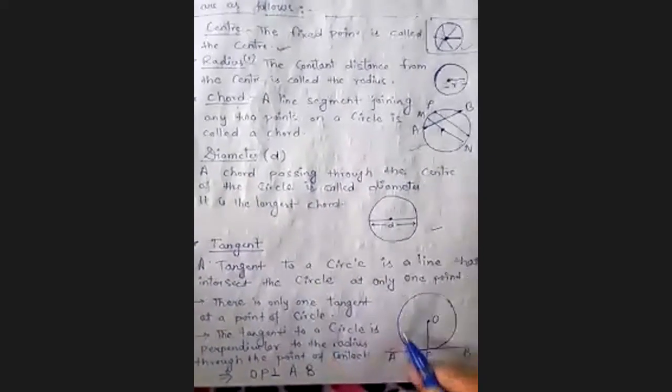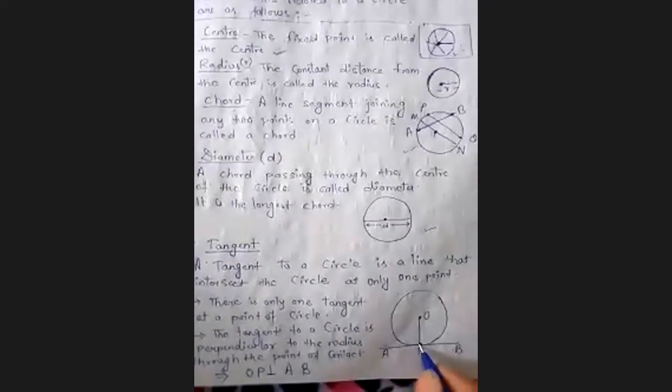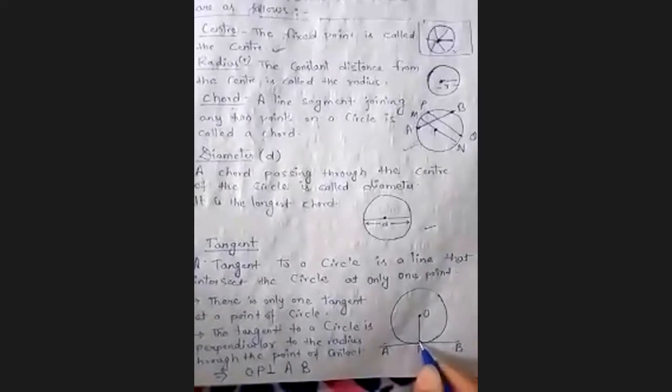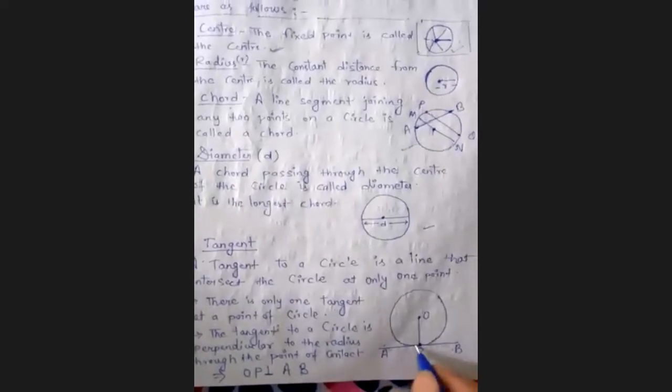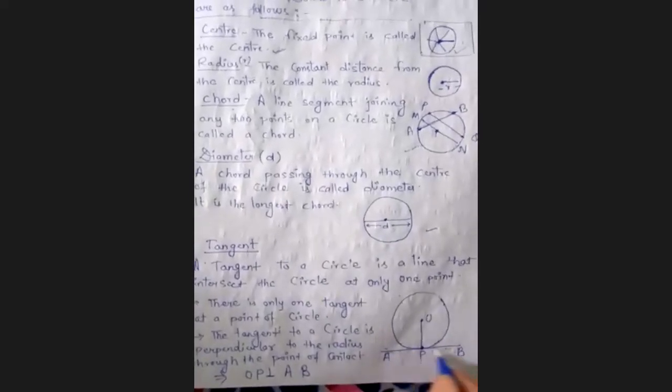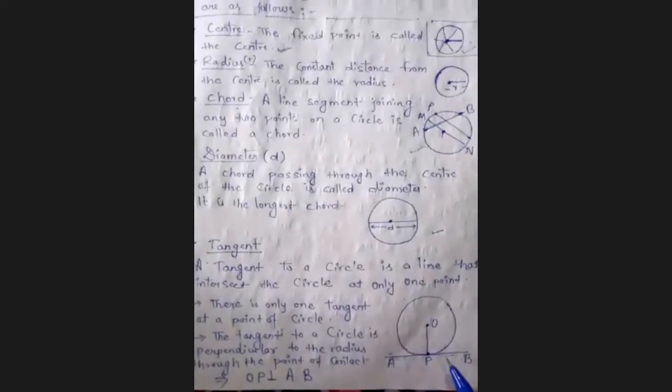What is tangent? So a tangent to a circle. जो आपकी circle में आपकी tangent क्या होगी? Tangent is a line that intersects the circle at only one point. So again I am telling, tangent क्या होती है? This is the line AB, and this AB intersects this circle at only one point, which is P, right? At this point it touches the circle. So this line is said to be a tangent to a circle. Did you understand what is tangent to a circle?